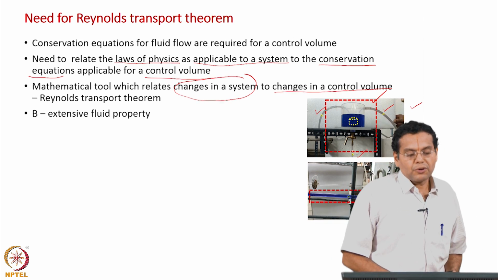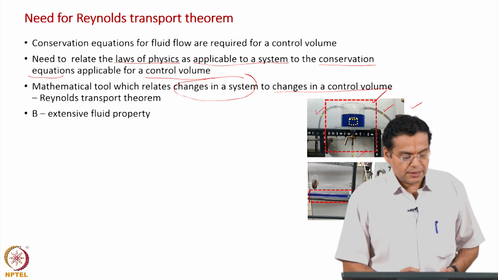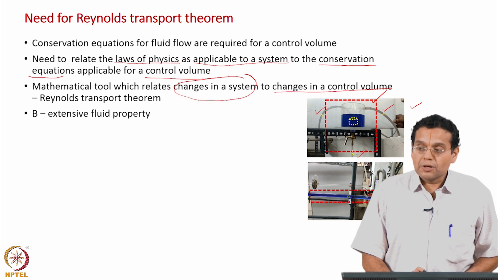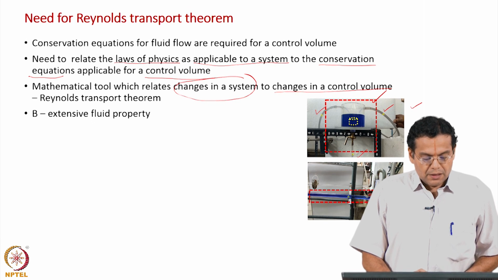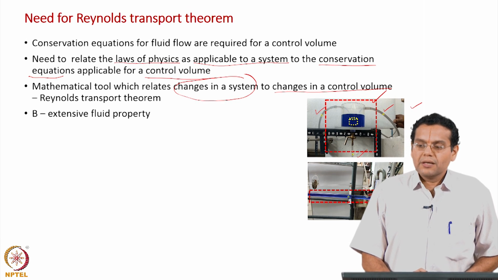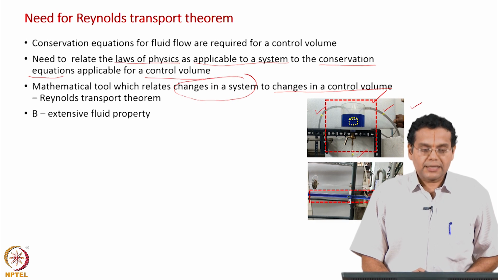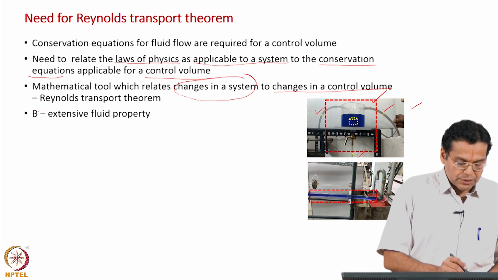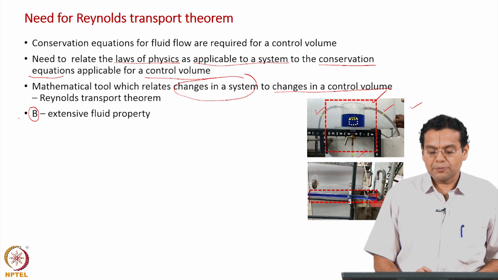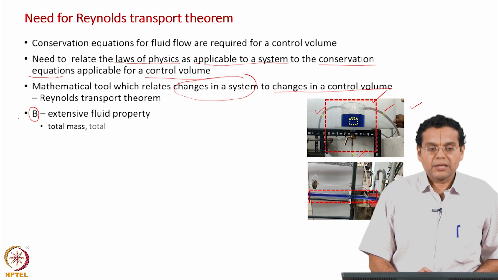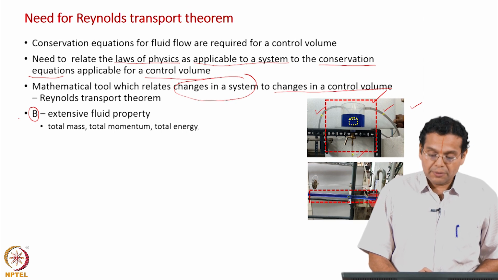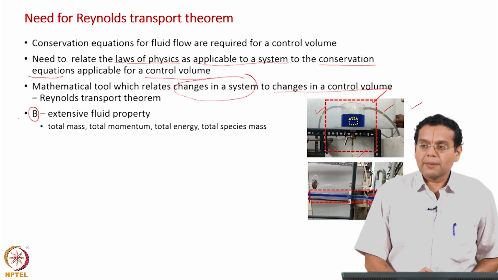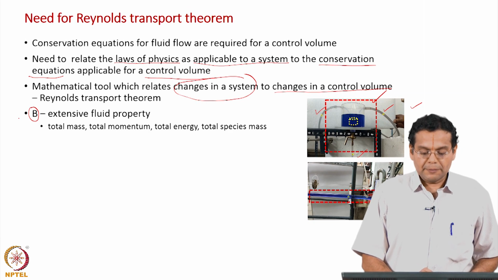Okay. Before deriving the Reynolds transport theorem, let us introduce some nomenclature. Now, in a thermodynamics course, you would have categorized properties as extensive properties and intrinsic properties. Okay. Let us do that here as well. We use capital B for extensive fluid property. What are the extensive fluid properties which we are going to come across in this course? Total mass, total momentum, total energy, total species mass.